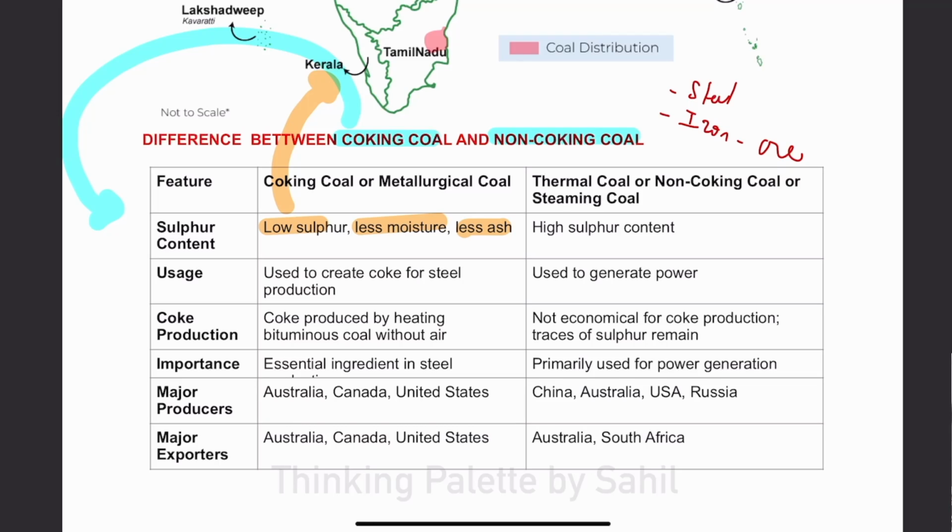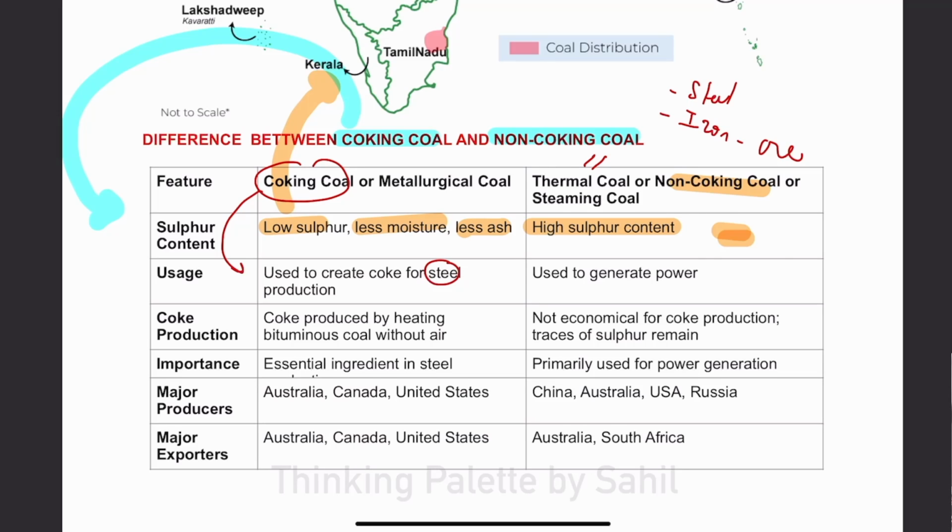But regular coal, which is called thermal coal, can also be referred to as non-coking coal. It has high sulfur content, and ash content will also be high. Now, coking coal will be used for metallurgical purposes, that is, to make steel.